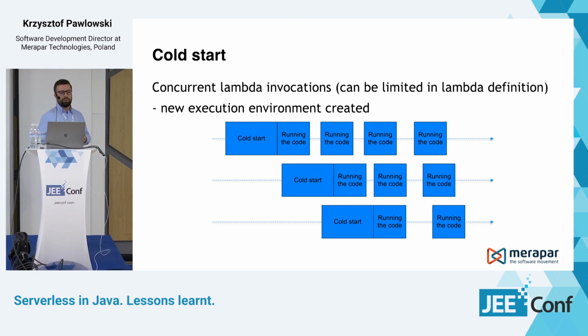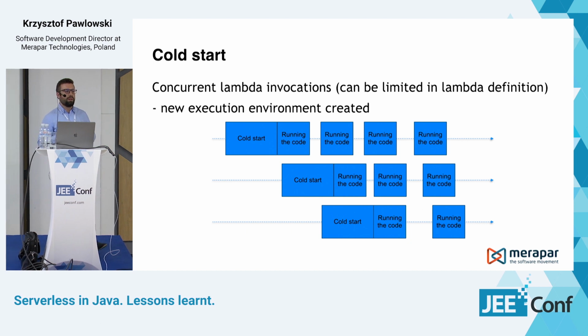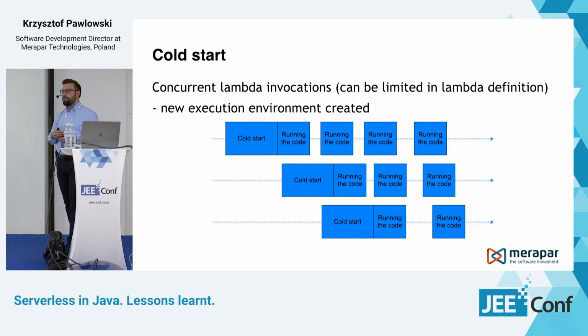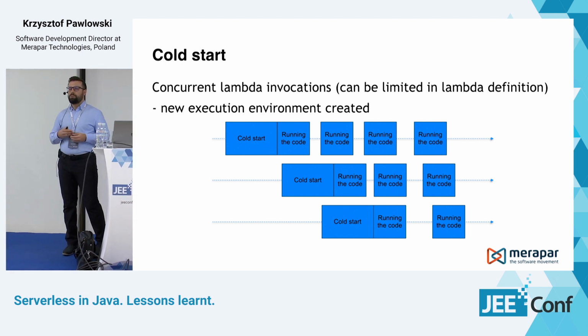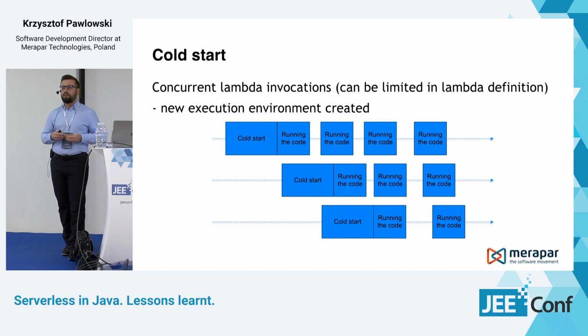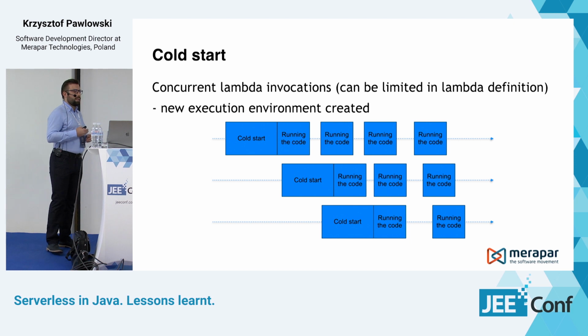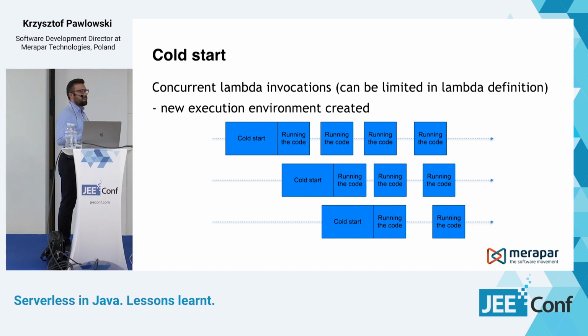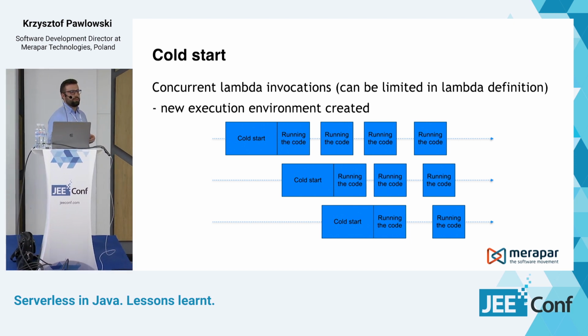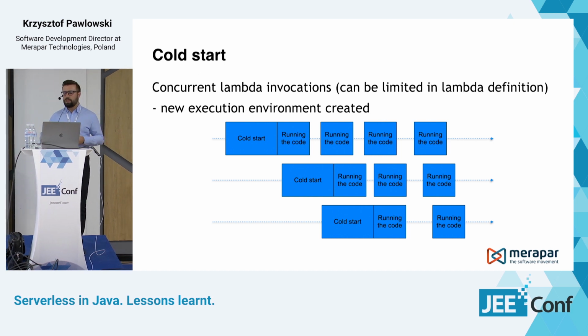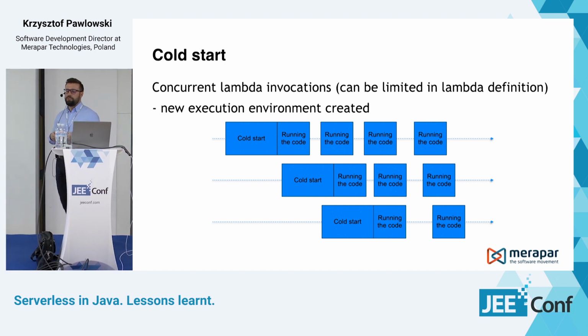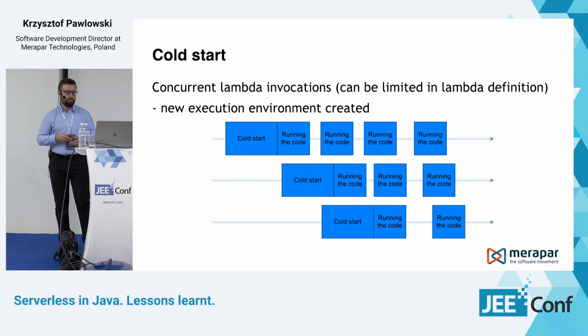So we also need to consider that. It's not enough to have our Lambda function called quite often. We also need to take into consideration that if we have concurrent executions, then this effect can also be observed. Of course, we can limit the number of concurrent executions of our Lambda function, but then if we call this Lambda function many times, we can experience other issues, so it's not a solution to this problem.